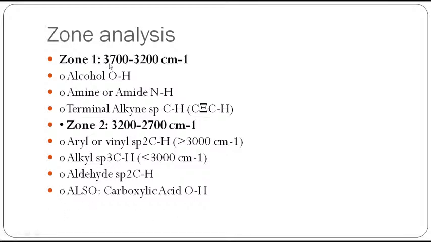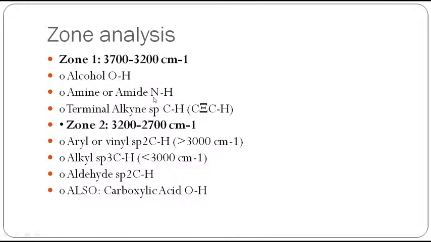Zone 1 is from 3700 to 3200. In this region, if you get any peak, it may correspond to alcoholic OH, or amine or amide NH, or terminal alkyne CH. By seeing the shape and intensity, or by seeing the molecular formula, you can eliminate.